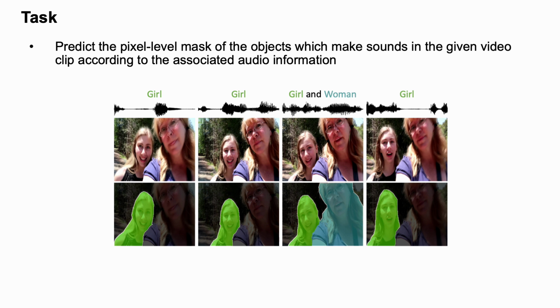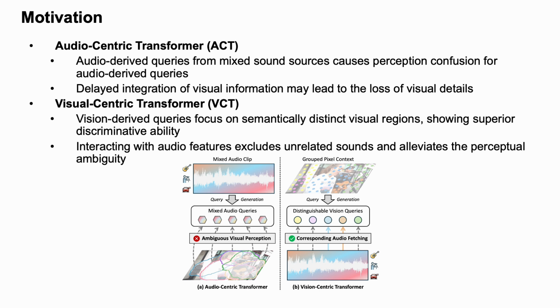Given a video and its associated audio, the goal is to generate pixel-level masks for all the objects that are producing sound. This requires the model not only to understand what is making sound, but also to locate it precisely in the visual frame. Most existing methods use audio-centric transformers, where queries are derived directly from audio features. However, this leads to two main problems: perception confusion due to mixed sound sources, and loss of visual details because visual information is integrated late.